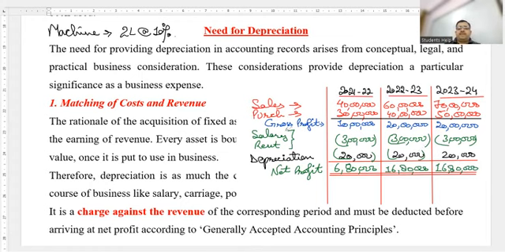If I ask a query from everybody, why do we deduct salary and rent, or why do we consider this as expense? Your simple answer would be, sir, we must have got the services from employees. We must have got the benefit. That's why it is an expense. Yes or no? Why we consider rent as an expense? Because rent is basically, I repeat, children, rent is basically the remuneration given to the landlord for the services that he gave us for using the property. So because we have got the benefit from these resources, that's why we call them as expenses. Heard and satisfied with the meaning?